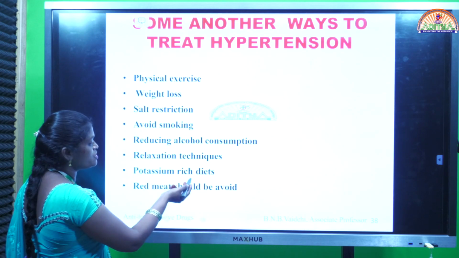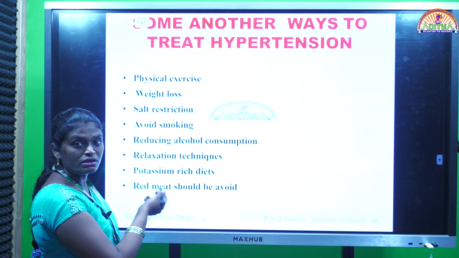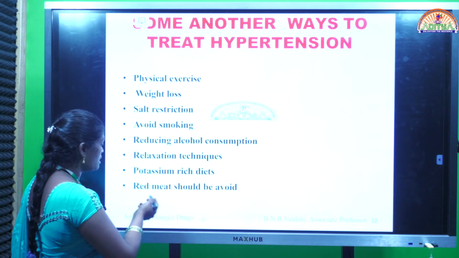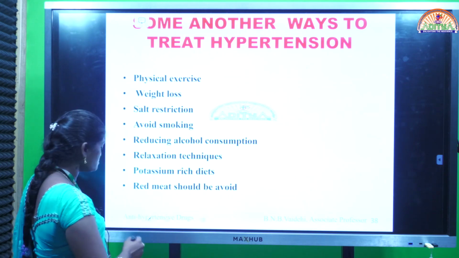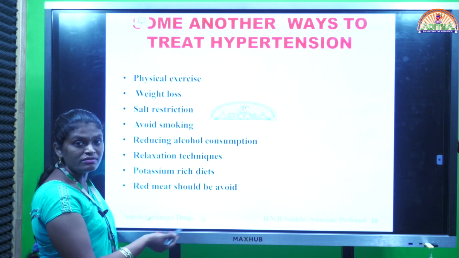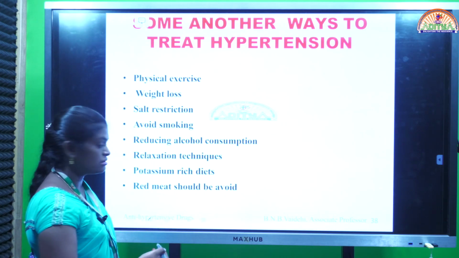Next, potassium rich diets, like coconut water, banana, cabbage, and spinach. And next, red meat should be avoided. By using any one of these techniques along with antihypertensive agents, we can reduce the elevated blood pressure.